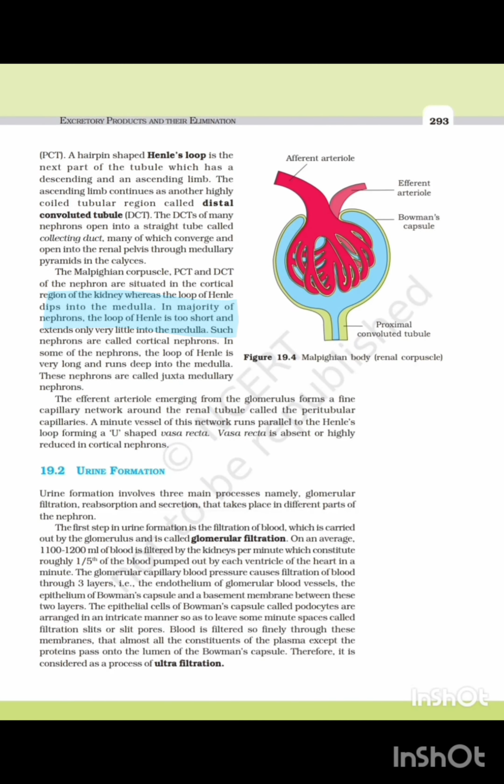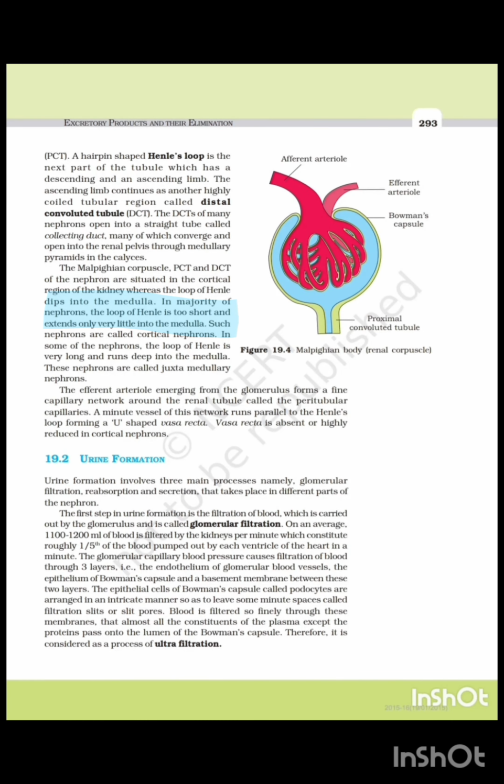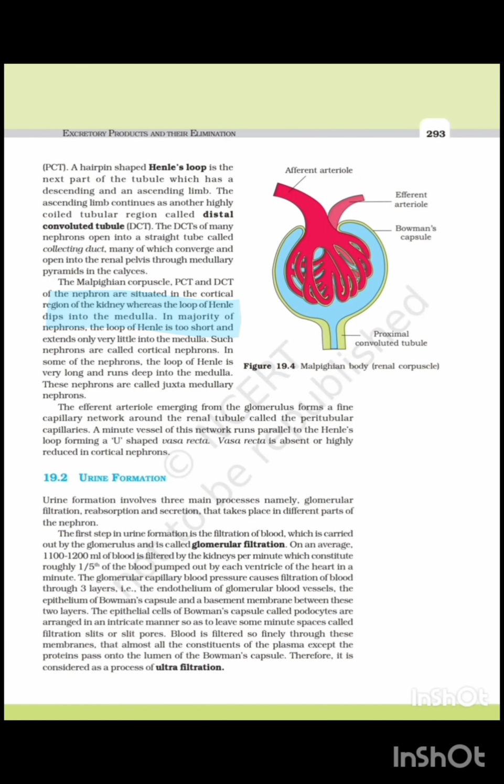False. In the majority of nephrons, the loop of Henle is too short and extends only very little into the medulla. Such a type of nephron is known as cortical nephron.